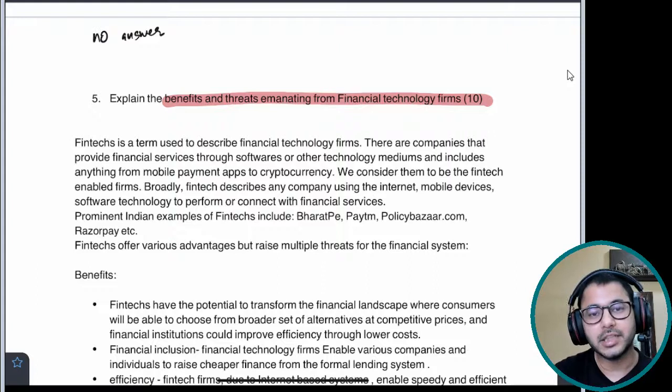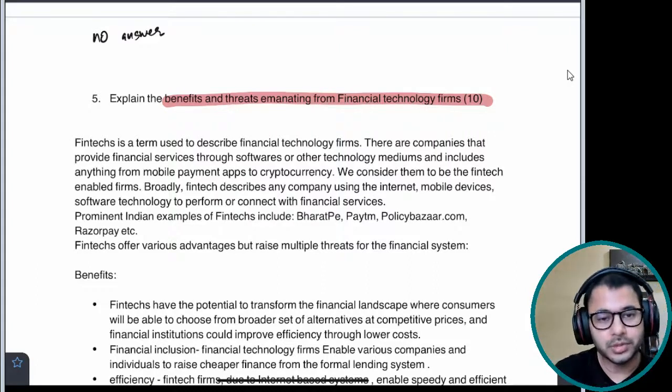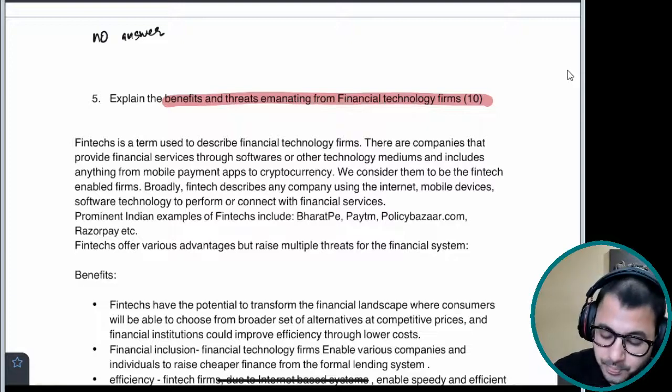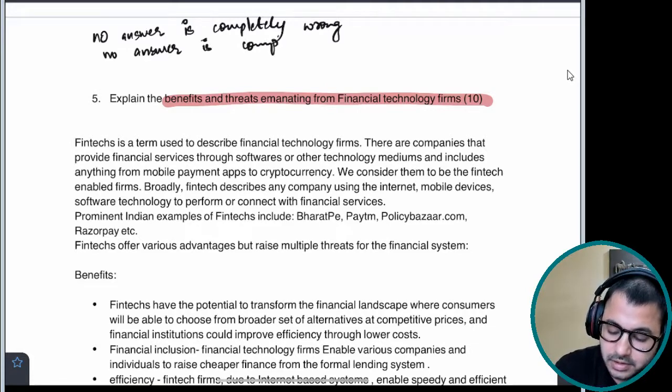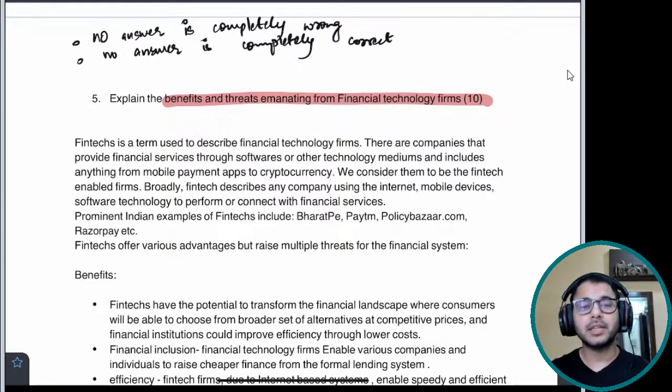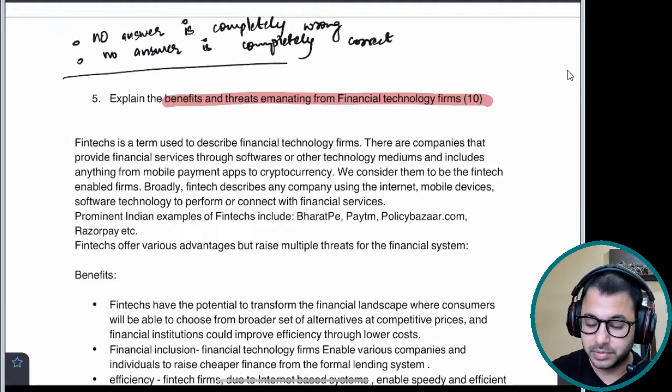ऐसा नहीं कि इंग्लिश का पेपर है उर्दू लिख के आ गए. No answer which is covering the basics, whatever is asked in the question, which is answering the question itself, is completely incorrect or wrong, and no answer is completely correct. Whenever you're writing a descriptive answer, please keep it in mind that you can better your answer, but there is no perfect answer and there is no imperfect answer.